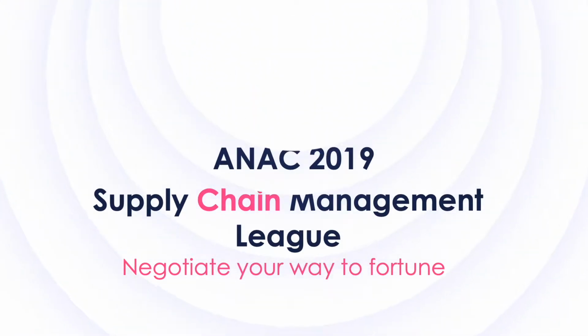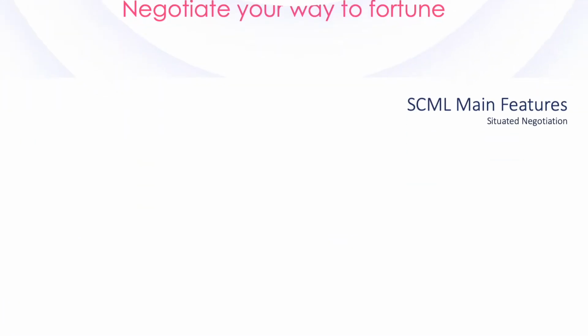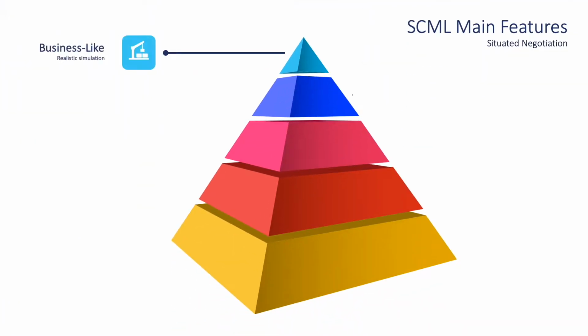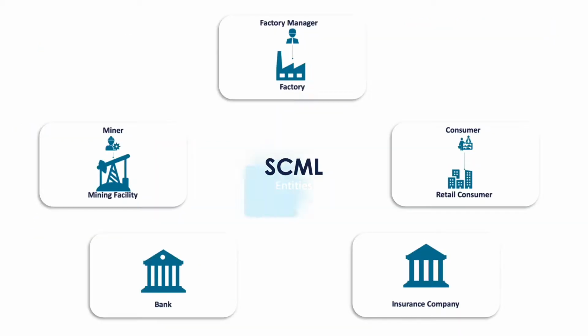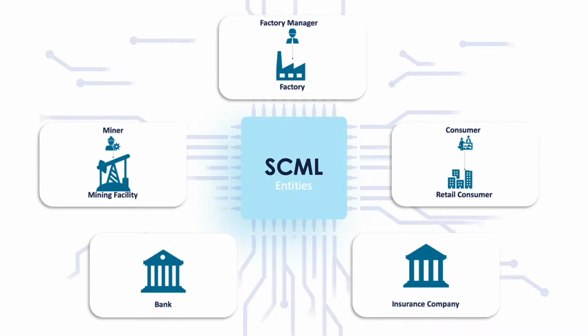ANAC 2019 Supply Chain Management League. Negotiate your way to fortune. The main features of this league are a business-like simulation environment with endogenous dynamic utility functions, and concurrent and recurrent negotiations. The system consists of 5 main components.